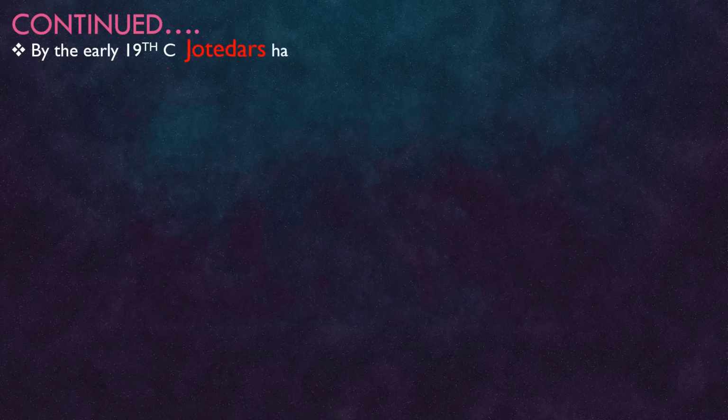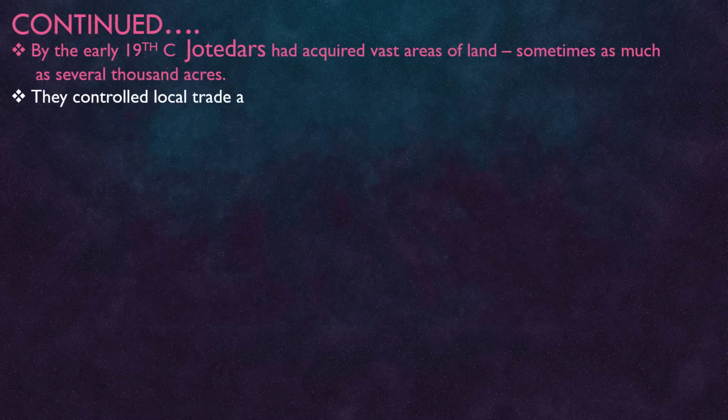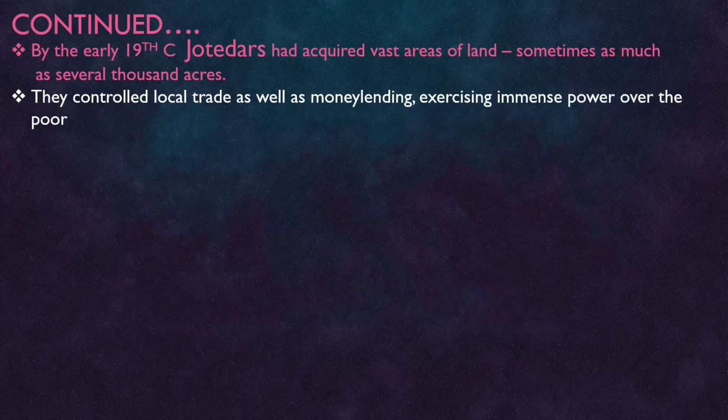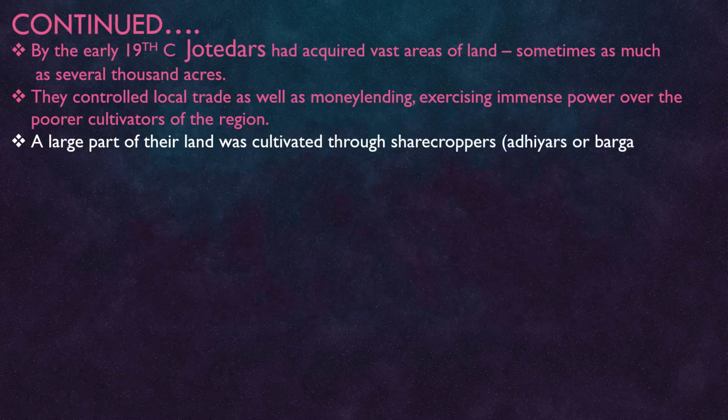By the early 19th century, Jotedars had acquired vast areas of land, sometimes as much as several thousand acres. They became very influential persons. They became the traders, money lenders, and landlords in the villages of Bengal. They controlled the local trade as well as the money lending business, exercising immense power over the poorer cultivators of that region. A large part of their land was cultivated through sharecroppers.